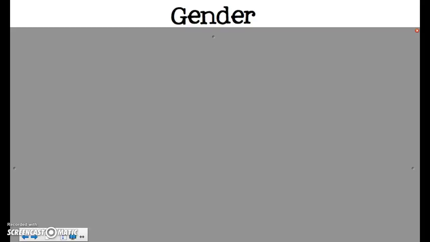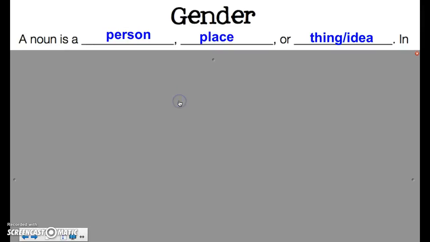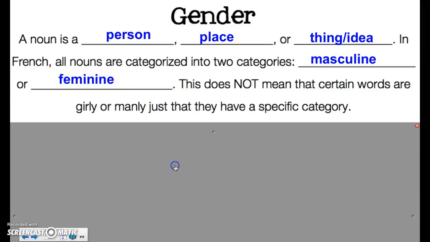So you might be wondering why gender is a category that we have to talk about, and you may already know. But if you don't, gender is going to be a very important concept when it comes to nouns, and nouns are something you are going to be using all the time when you are speaking French. So just as a reminder, a noun is a person, place, thing, or idea. And in French, all of our nouns are going to be categorized into two categories, masculine or feminine.